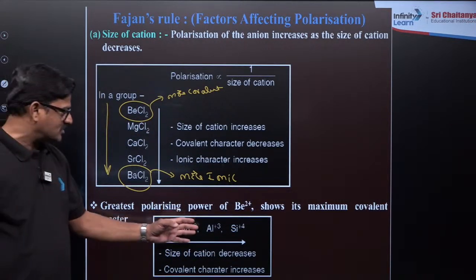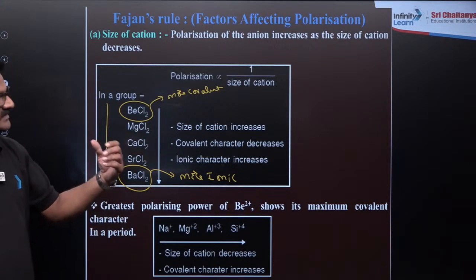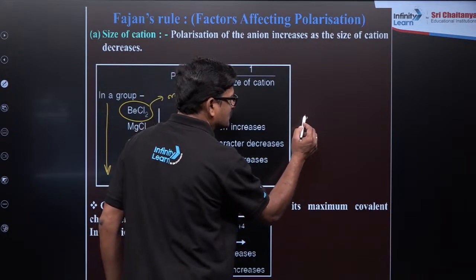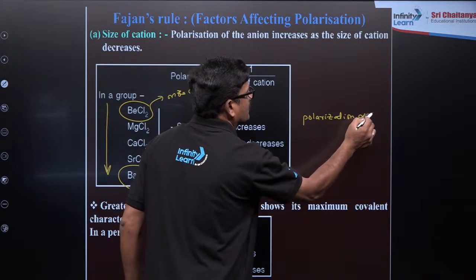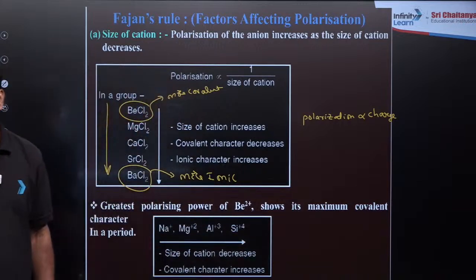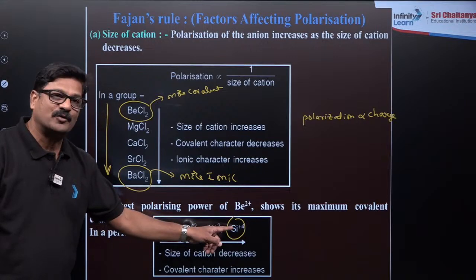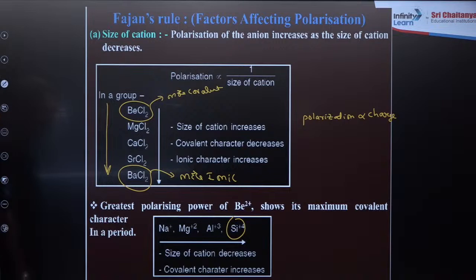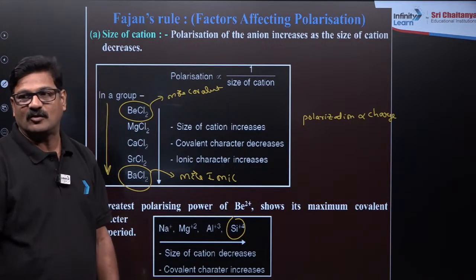So, sodium, magnesium, aluminum, silicon: covalent character is directly proportional to charge. Polarization is directly proportional to charge. The one with greater charge should have greater polarizing power. So for sodium, magnesium, aluminum, silicon, the charge is higher, polarization is higher, and it is more covalent. Sodium chloride will be more ionic, silicon tetrachloride will be less ionic.